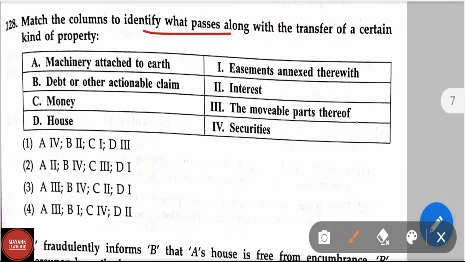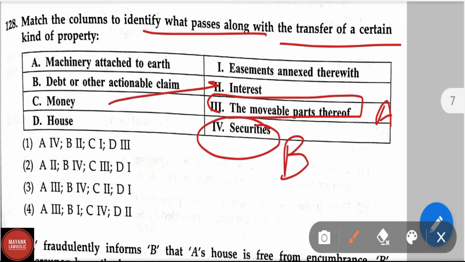Match the columns to identify what passes along with the transfer of a certain kind of property. Option A, machinery attached to earth. Option B, debt or other actionable claim. Option C, money. And option D, house. Here, the first option, machinery attached to earth, comes in the category of movable parts thereof. Option 2, debt or other actionable claim, it comes in the part of securities. Money is related to interest, and house, easement annexed therewith.